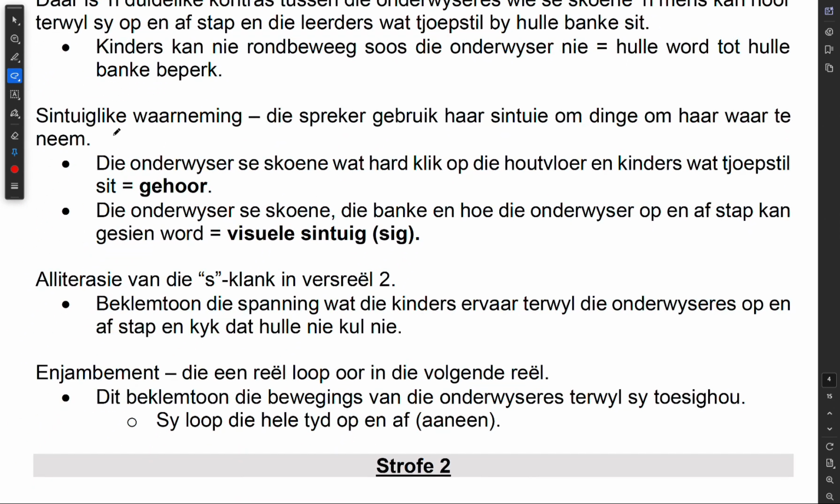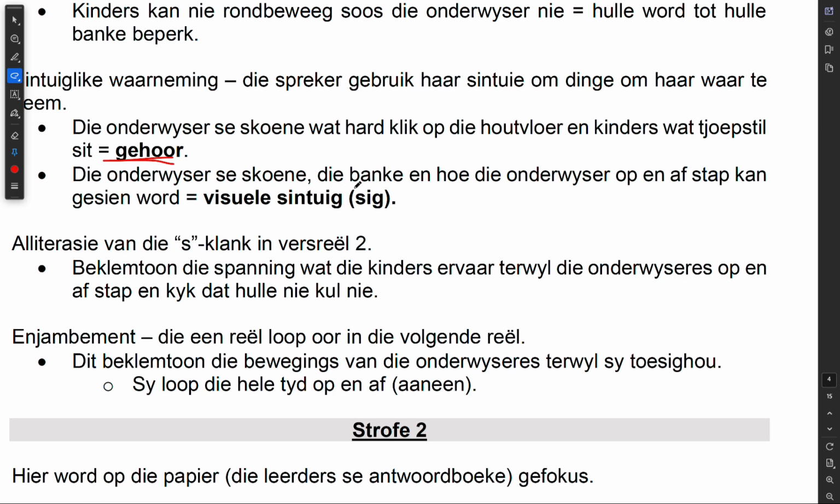It says here, sintuiglike waarneming. So die spreker gebruik haar sintuie om haar omgewing waar te neem. So here we have synesthesia present. The speaker uses her senses to perceive things around her. First we have the sense of hearing: die onderwyser se skoene wat hard klik op die houtvloer en kinders wat troepstil sit. So the teacher's shoes clicking very loudly on the wooden floor, and then the children being quiet. We have the sense of hearing, and onderwyser se skoene, die banke en hoe die onderwyser op en af stap kan gesien word. This is visuele sintuig, or we can say sigsintuig. So the teacher's shoes, the benches, and how the teacher walks up and down can be seen. So that sense is sight.